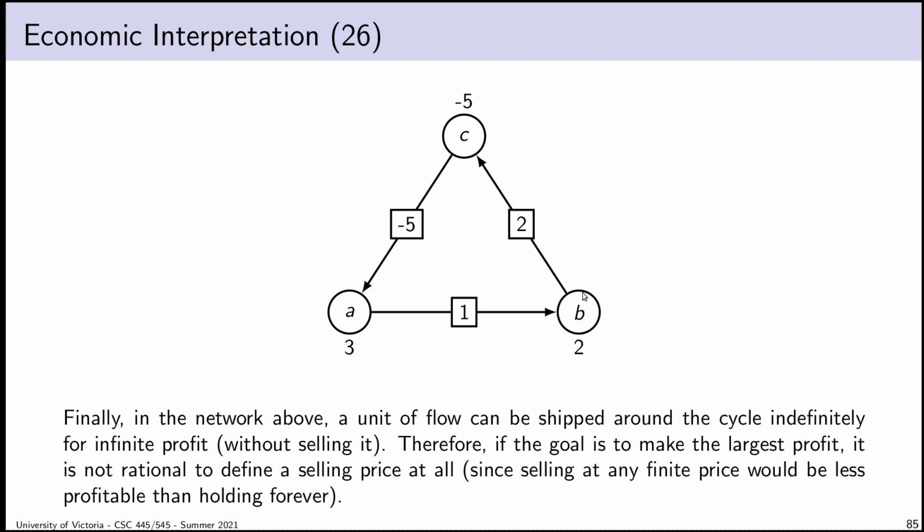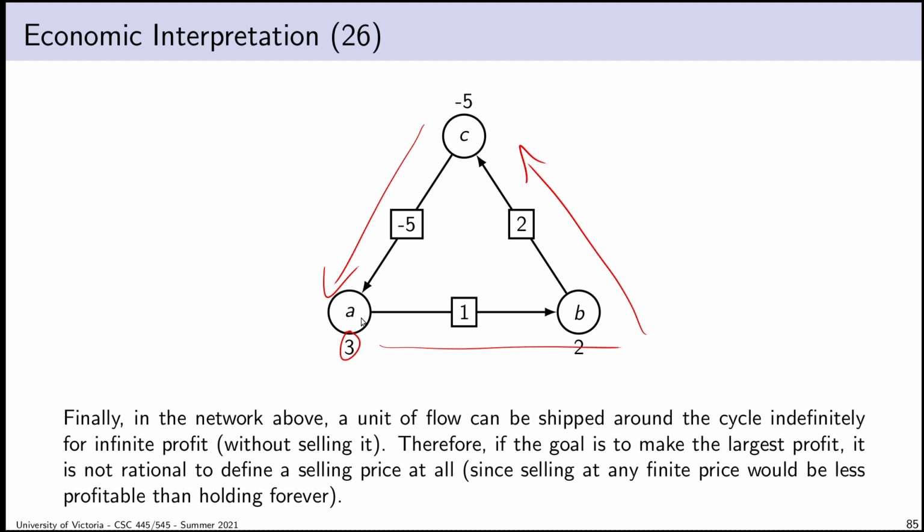So let's think about this example here. This is a case that is primally unbounded. So notice that if I'm standing at vertex A, and I have my unit of flow, I could send it to vertex B, it would cost me 1, send it to vertex C, so now a total cost of 3, and I send it back down to vertex A, and I make a profit. I actually get $2 every time I send a unit of flow all the way around the cycle.